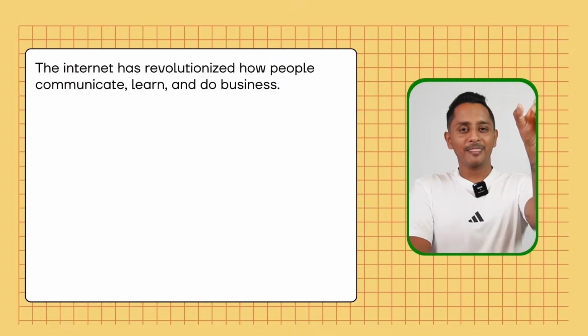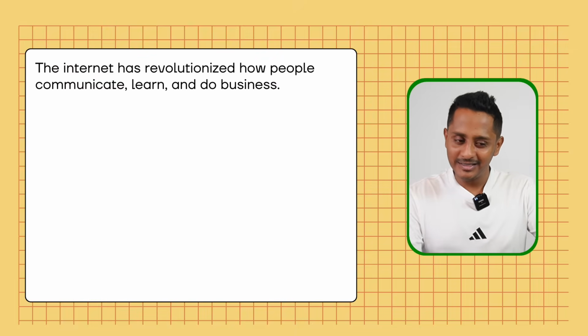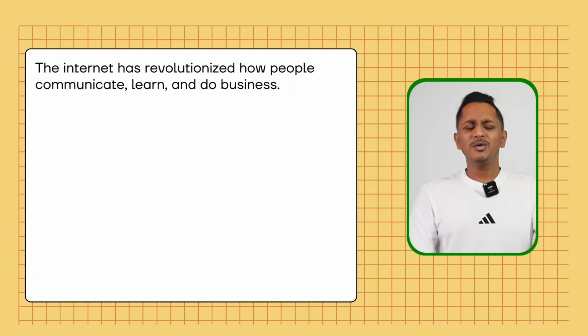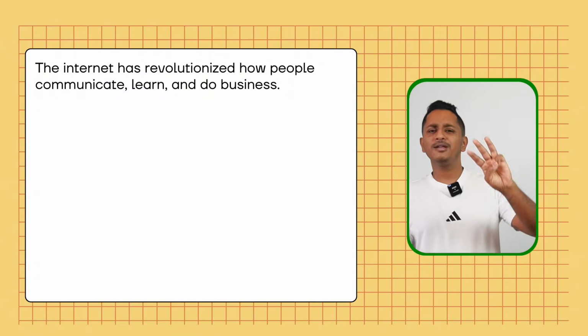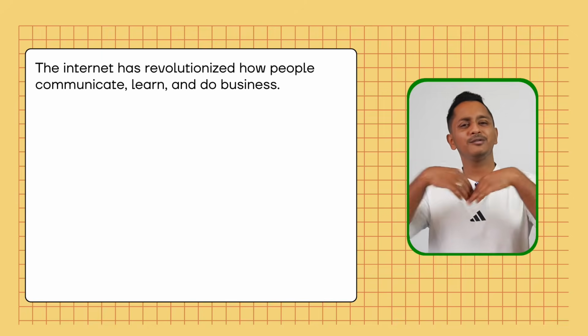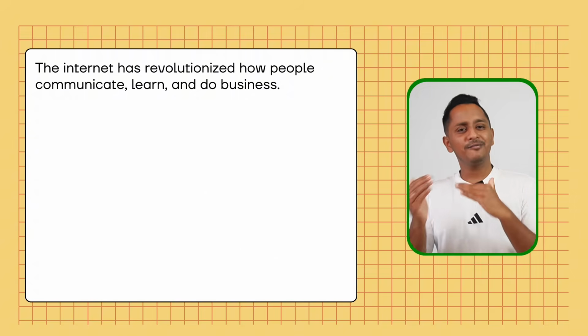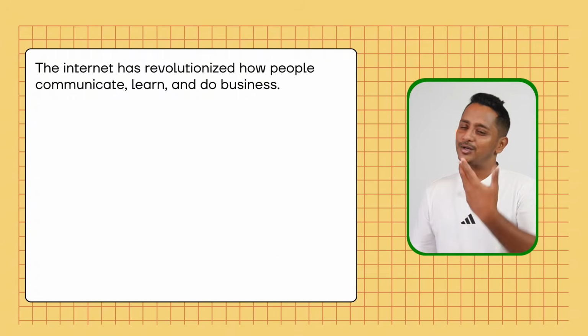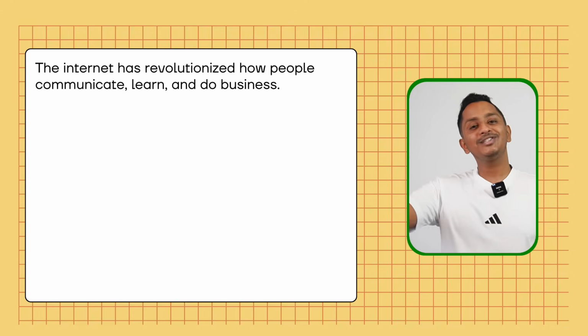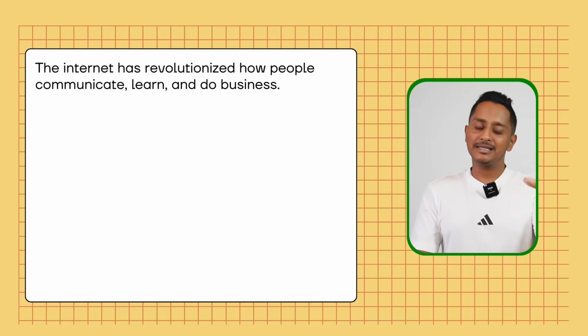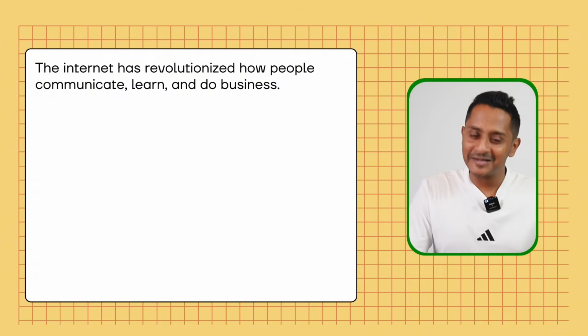The internet has revolutionized how people communicate, learn, and do business. Now, how do we paraphrase? I'll give you 3 ways to paraphrase. See, you can do it the way you want. There is no perfect way to paraphrase. After all, paraphrasing is to do it in a new way. You can do it the way you want, but make sure you don't change the meaning of the original sentence. That's the only criterion.